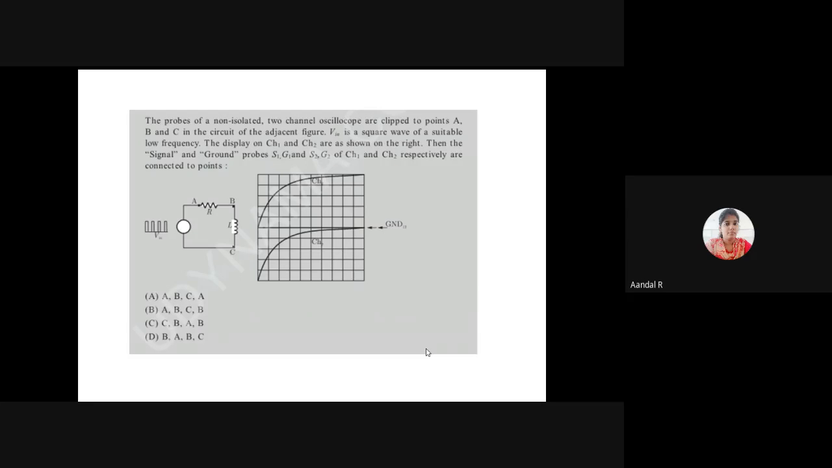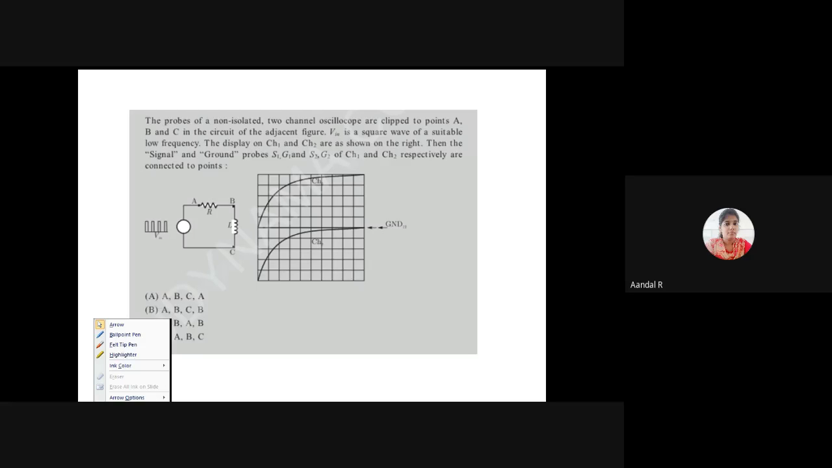Yes, good. This comes under oscilloscopes. Oscilloscopes, both CRO and DSO, come under the oscilloscope topic. This is one of the very good umbrella topics. This question also comes under the oscilloscope topic. So the probes of non-isolated two-channel oscilloscopes are clipped to points A, B, and C in the circuit of the adjacent figure.